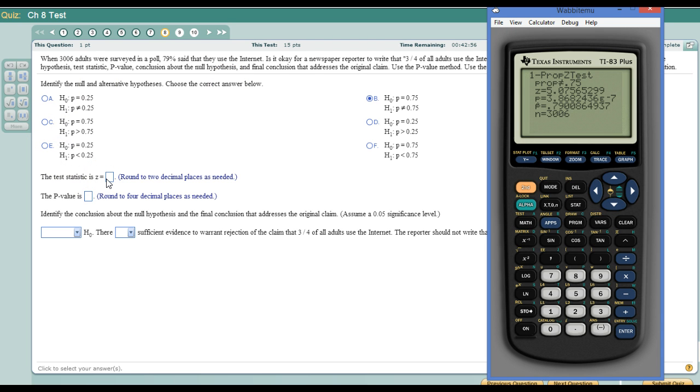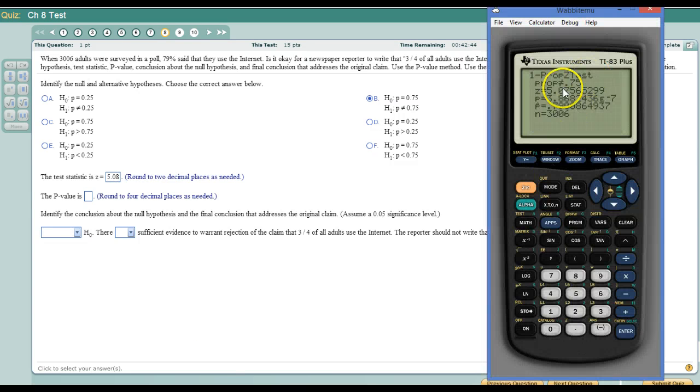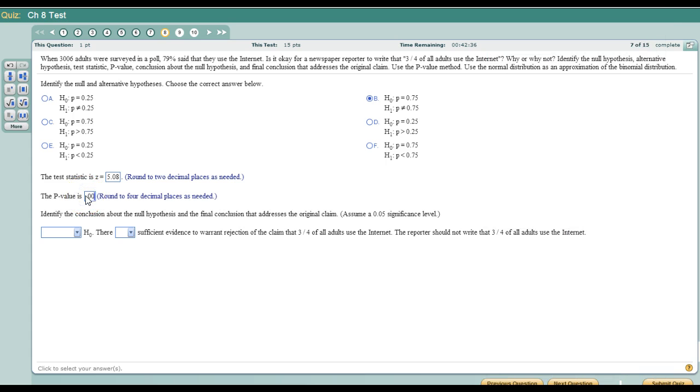The test statistic to two places is roughly 5.08. The p-value is right below that, which is in scientific notation. There are 6 leading zeros, so to 4 places, that's just a bunch of zeros.